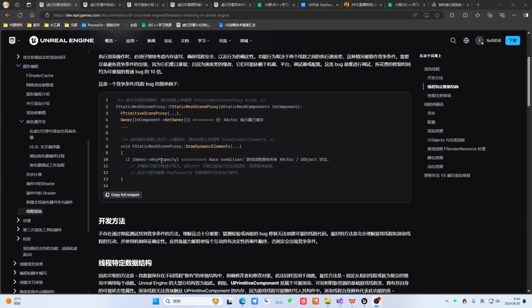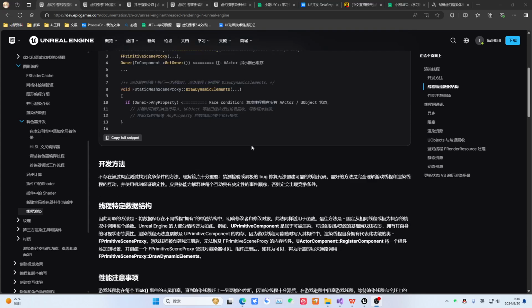It may need to read the actor's properties, right? Once it reads the actor's properties, but this actor is not managed by the rendering thread. This actor may have been destroyed. It may have changed. Then if this actor or this object has already been recycled when you read it, then congratulations, your rendering thread has crashed.